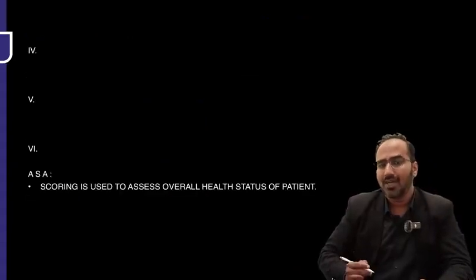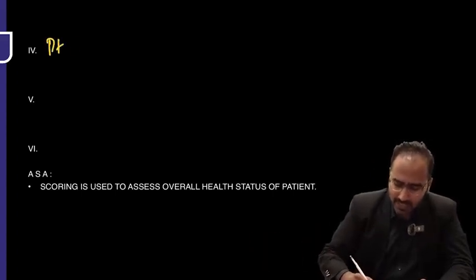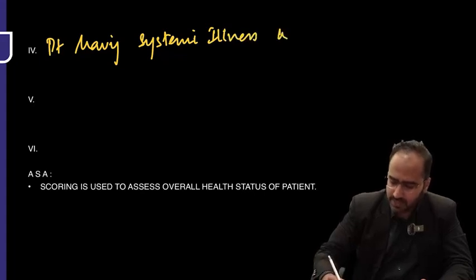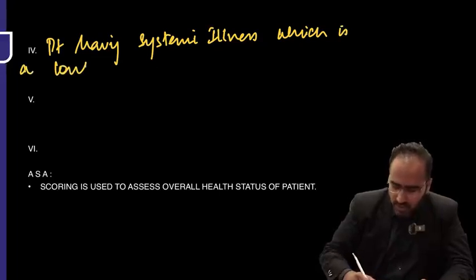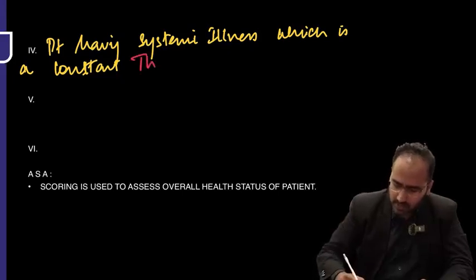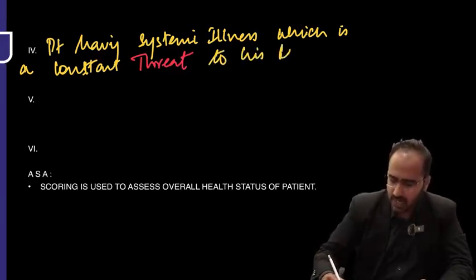ASA class 4. ASA class 4 meaning what? Patient having systemic illness which is a constant threat to his life.